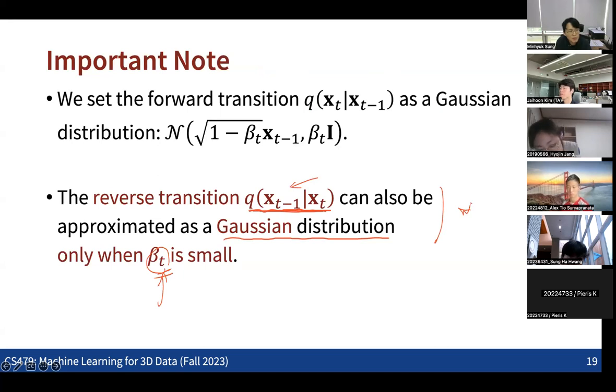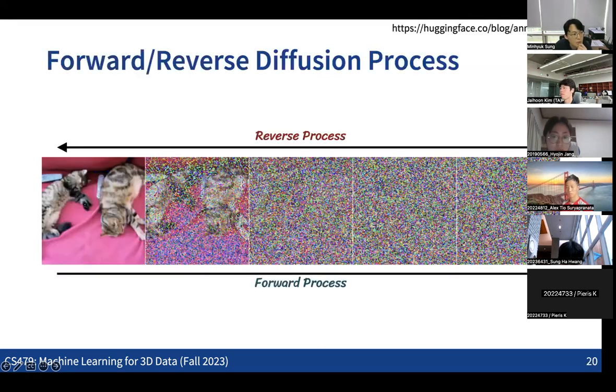So we want to make both the forward process and the reverse process a sequence of Gaussian transitions. And in order to approximate the reverse transition as a Gaussian, we need to make this beta small. We're going to get back to this point later. That's the key part.